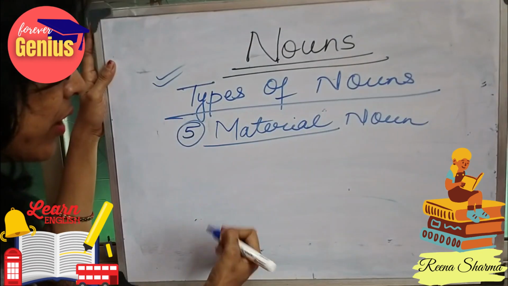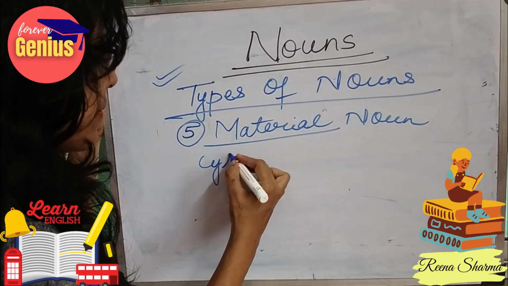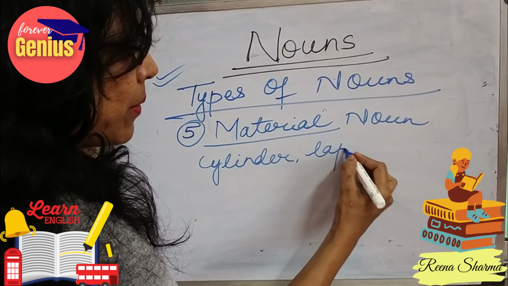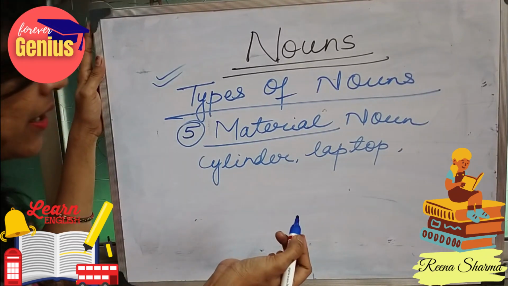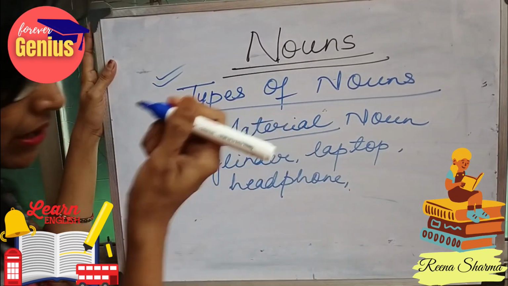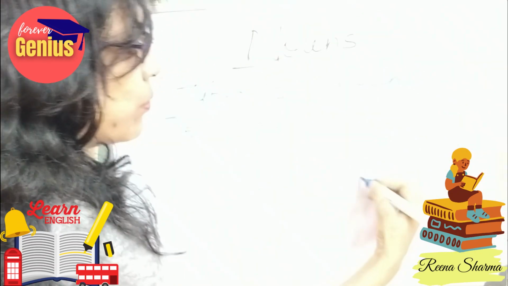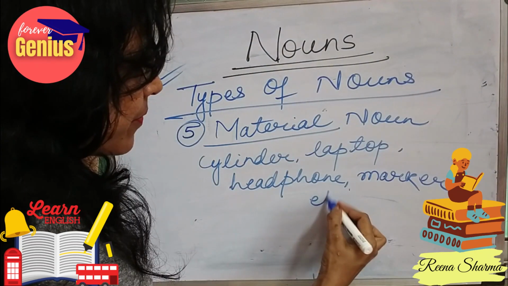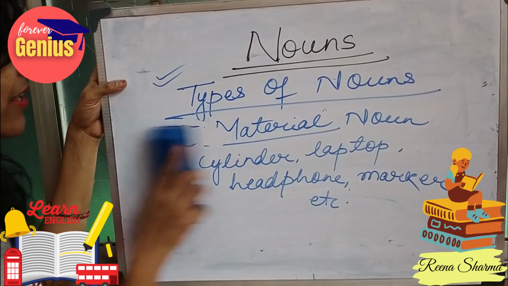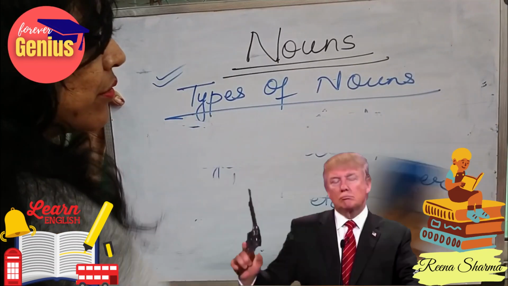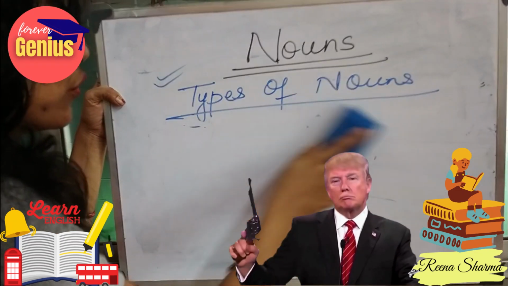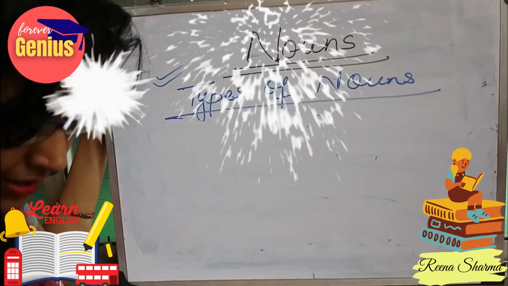Like your cylinder, your laptop, your headphone, the marker which I am writing with. This also comes into the group of material noun. These are the different classifications of nouns which we discussed today in our session.